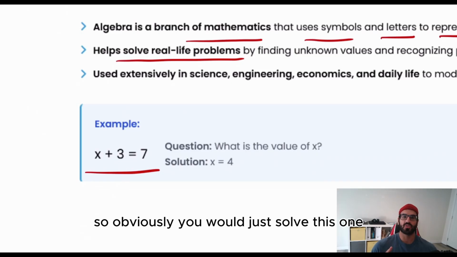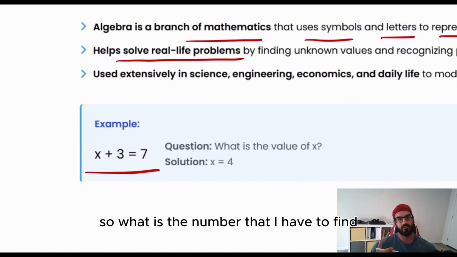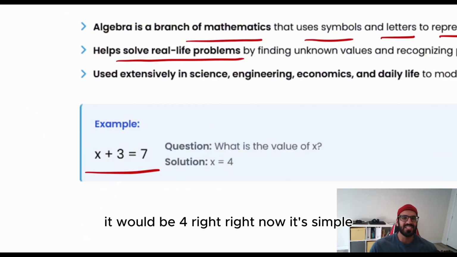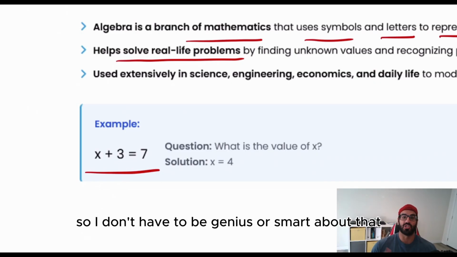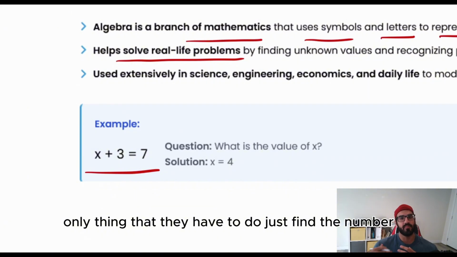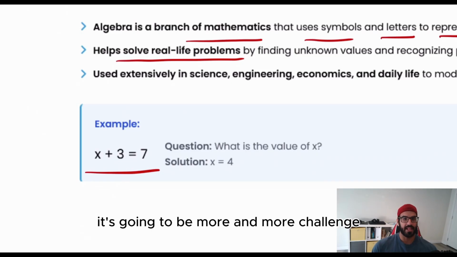So obviously you would just solve this one. x plus 3 is equal to 7. What is the number that I have to find that if I add it up with 3 would be 7? It would be 4, right? Right now it's simple. I don't have to be a genius or smart about that. The only thing that I have to do is just find the number that, if I add it up with 3, would be 7. But wait, it's going to be more and more challenging.